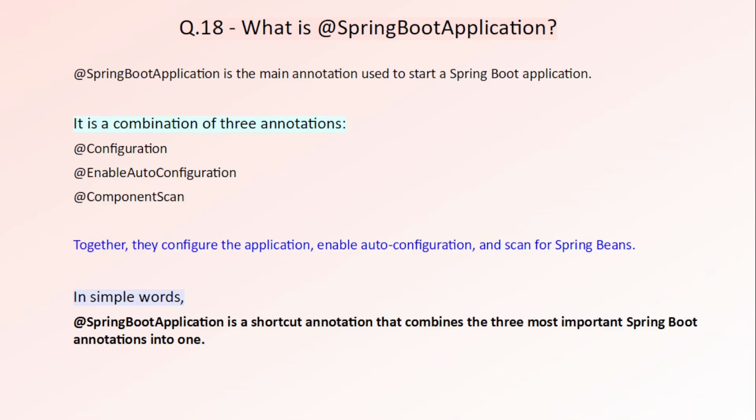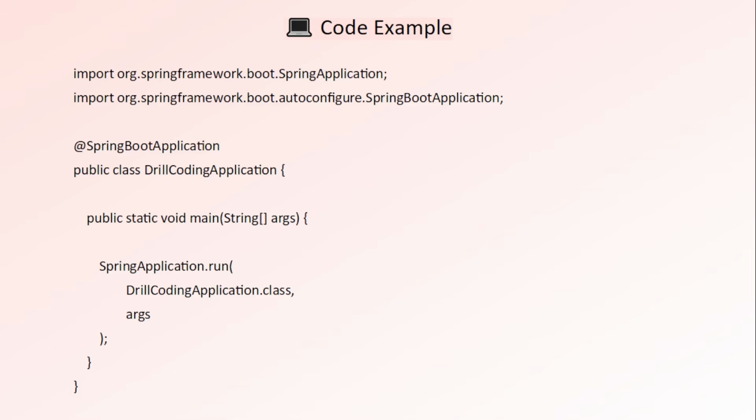Now let's move forward. What is the Spring Boot application annotation? This is the main annotation used to start a Spring Boot application. It is a combination of three annotations: configuration annotation, enable auto configuration annotation, and component scan annotation. So in simple words, the Spring Boot application annotation is a shortcut annotation that combines the three most important Spring Boot annotations into one. Now this is the code example.